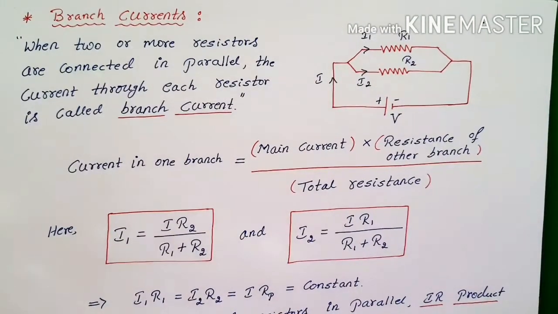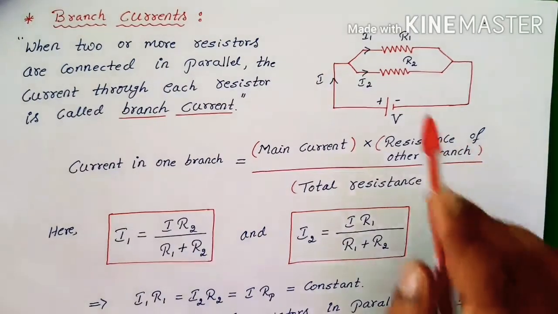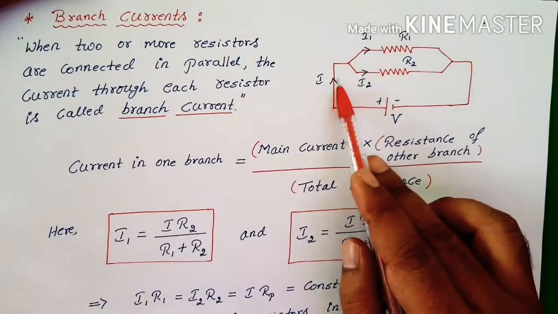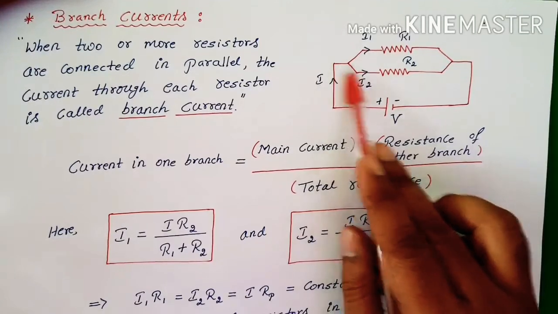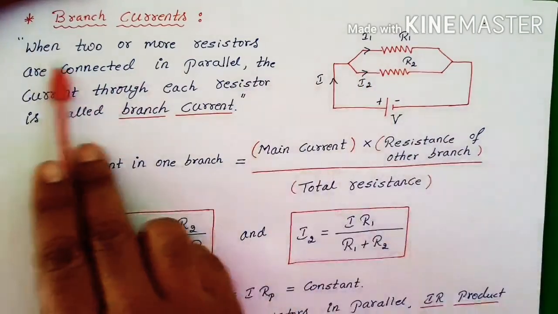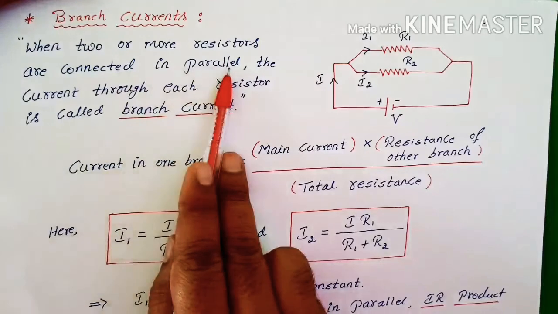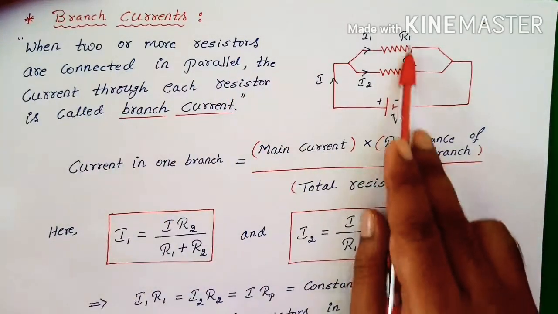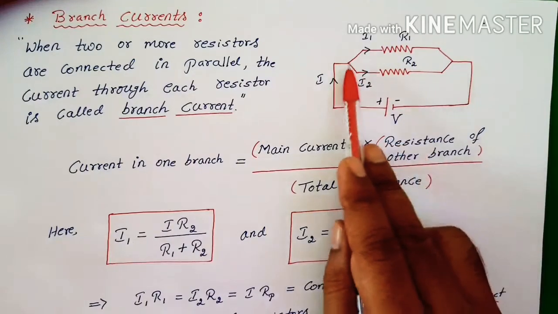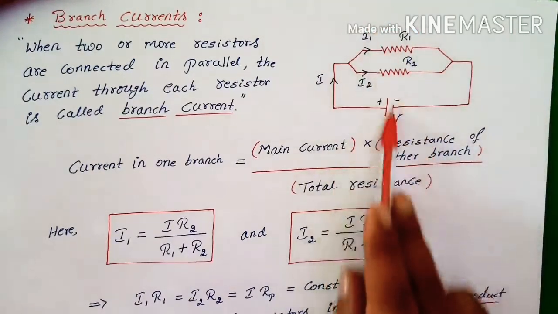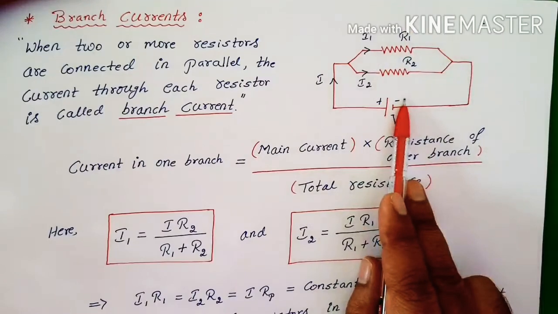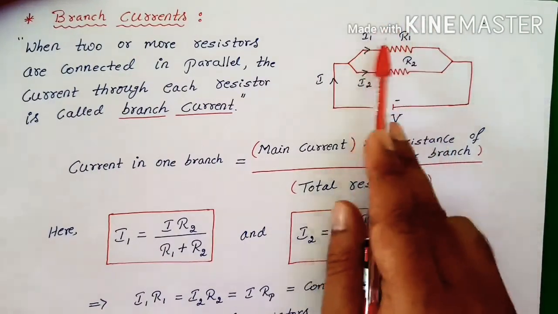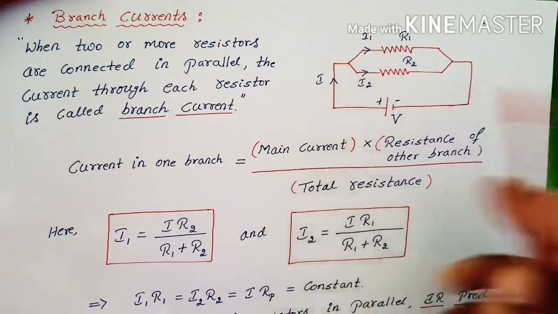Now the next concept is how to find the branch currents. It is a shortcut way. Observe here: the current gets branched, the main current I into I1 and I2. When two or more resistors are connected in parallel, the current through each resistor is called the branch current. Here I connected only two resistors, but we may also connect n number of resistors, 3 or 4 in parallel. Then the current may be divided as I1, I2, I3, I4 like that.